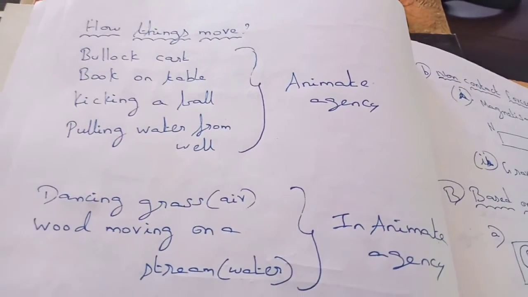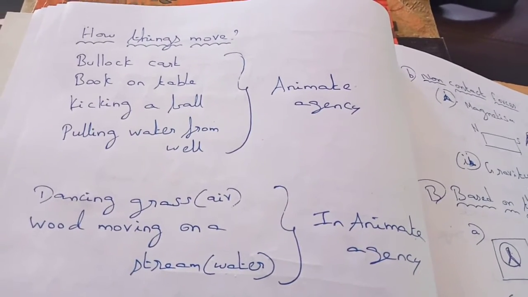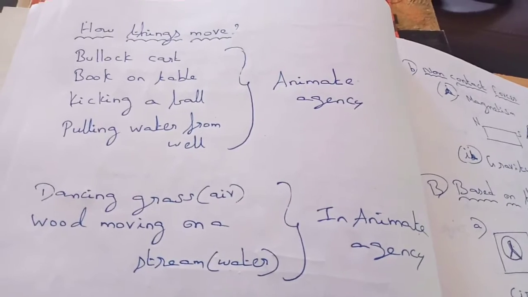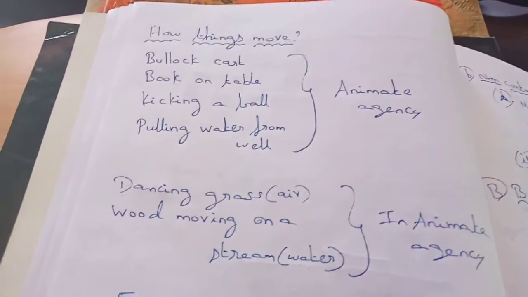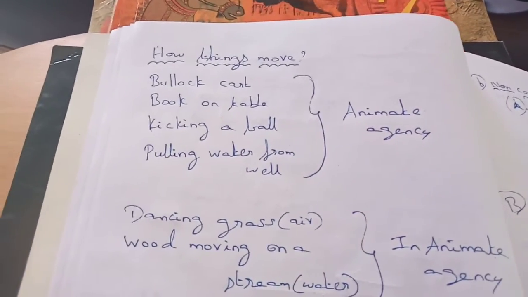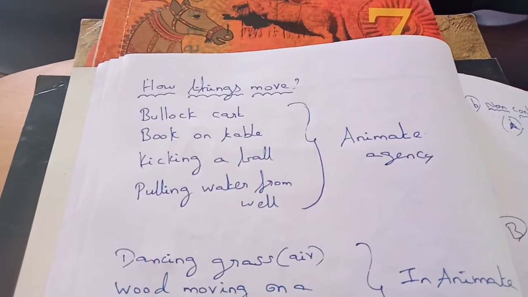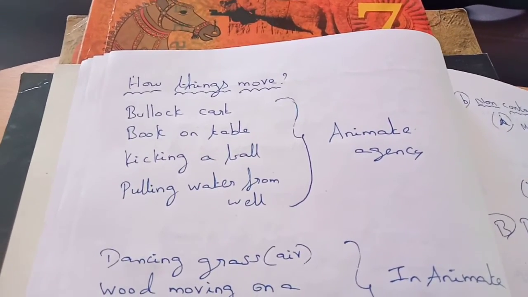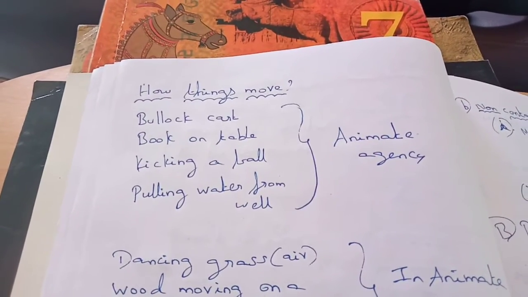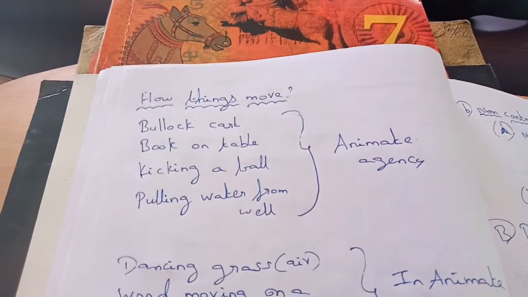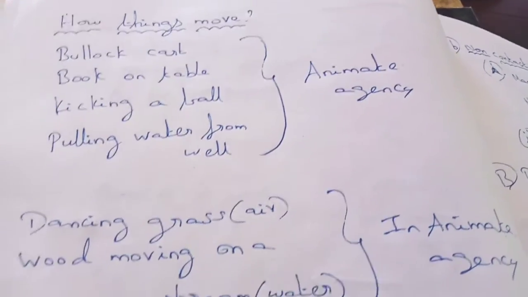Things move based on the things causing the motion. Those things are classified into animate and inanimate agency. If a human being or animal causes the motion, then they are called animate agency. For example, the motion of a bullock cart is caused by a bullock. So the bullock is the animal, here the bullock is the animate agency. If we push or pull a table, or if we kick a ball, or if we pull water from a well, then we human beings are the animate agencies.